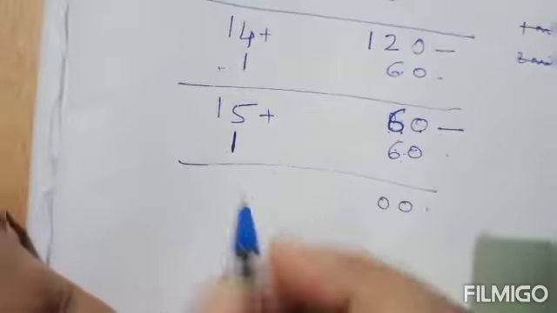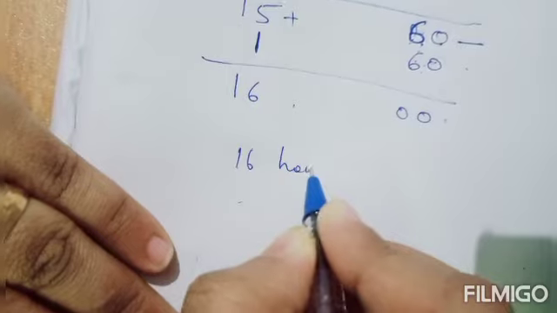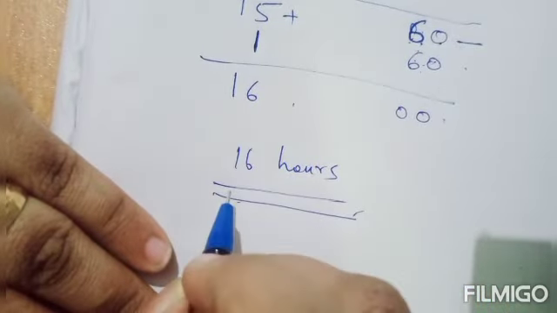So on adding what will you get? 60 minus 60 it is 0. 15 plus 1 it is 16. So that is 16 hours. This is the answer. Okay.